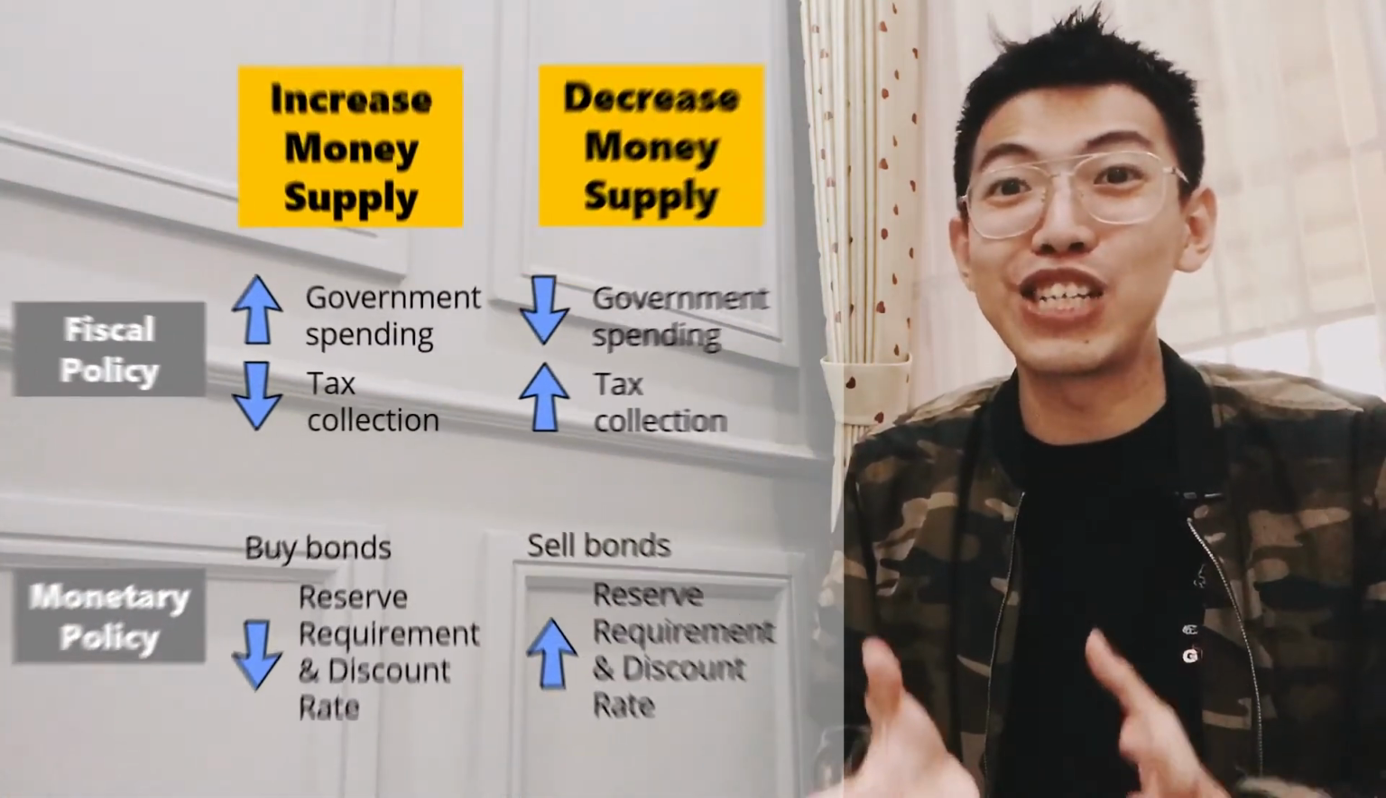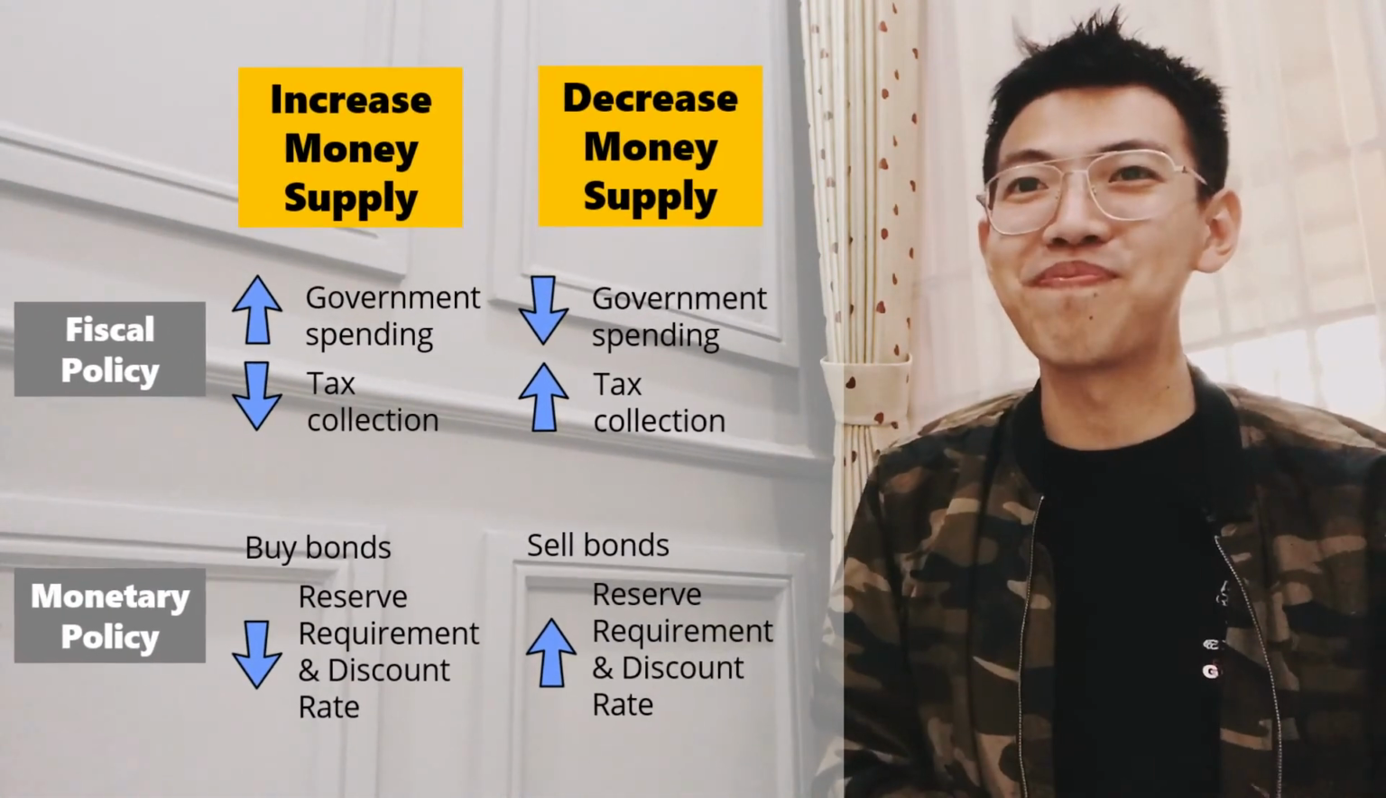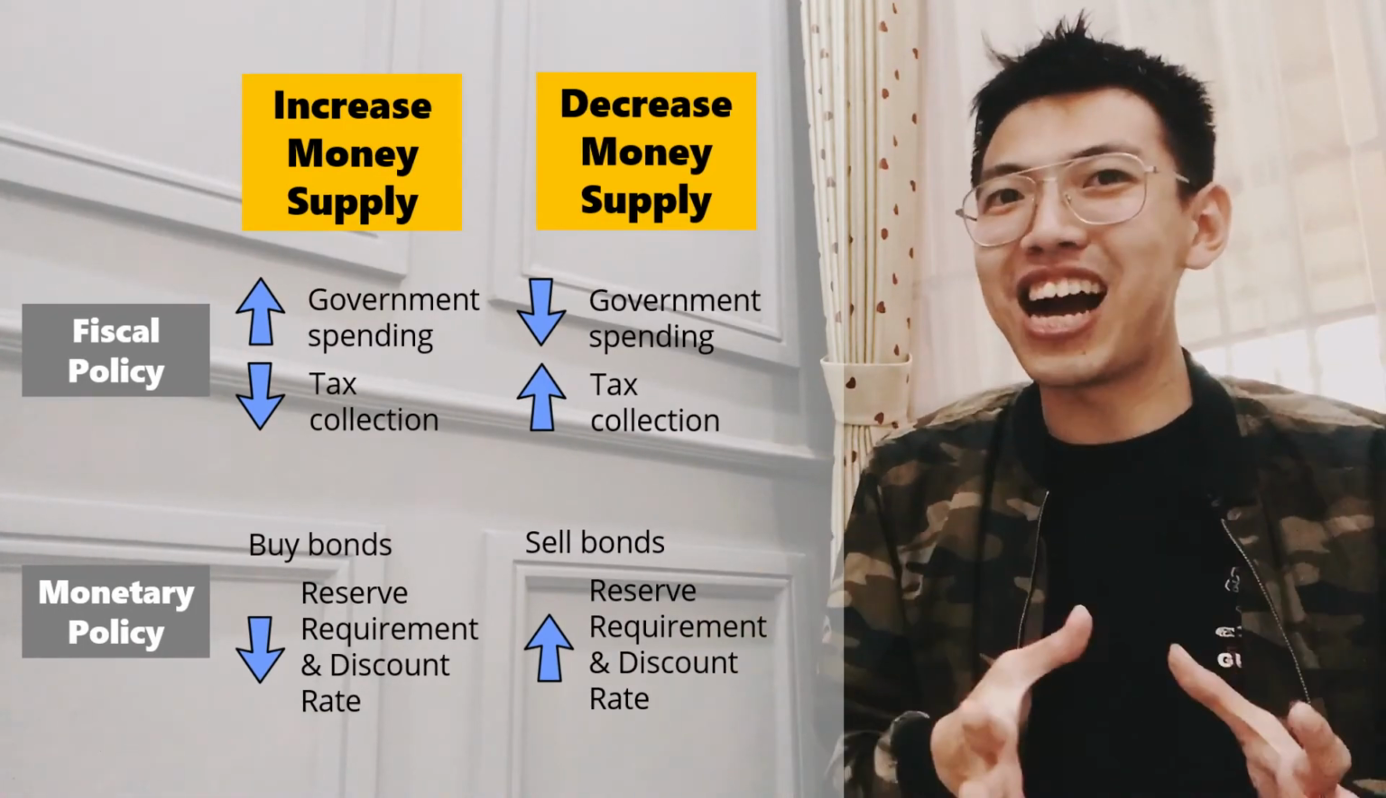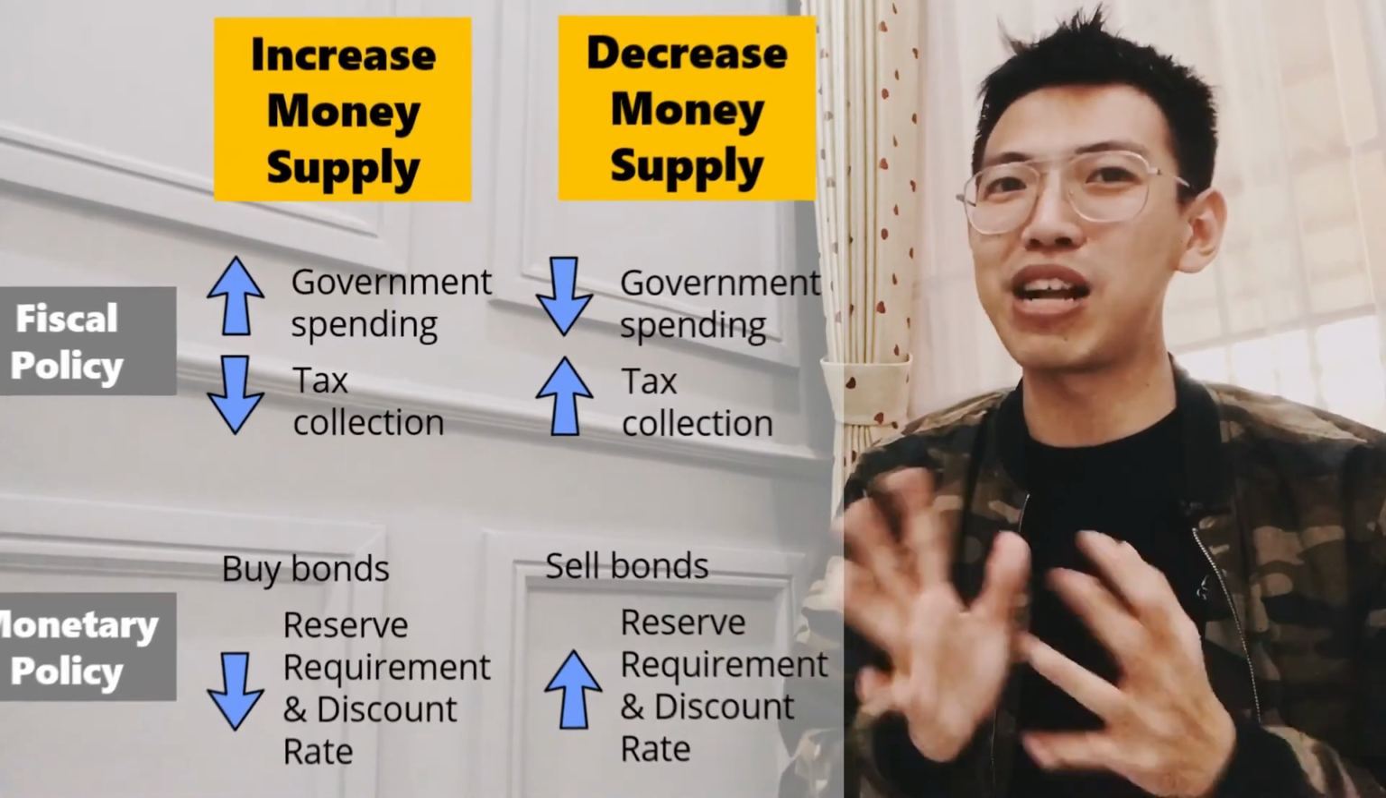So the summary of all those things we have learned in this video is in this table. What fiscal and monetary policy need to conduct to increase or decrease the money supply.